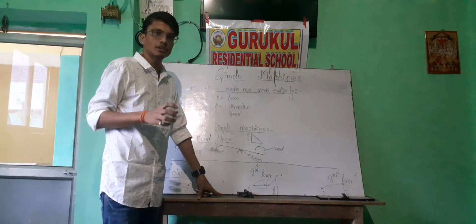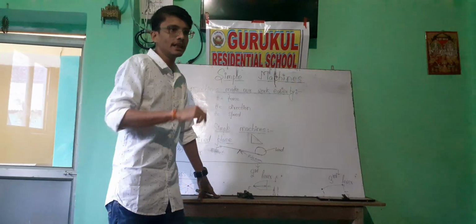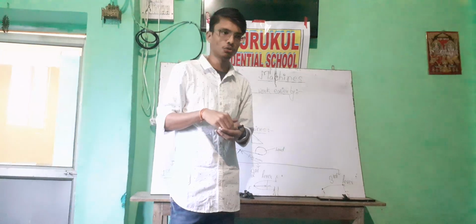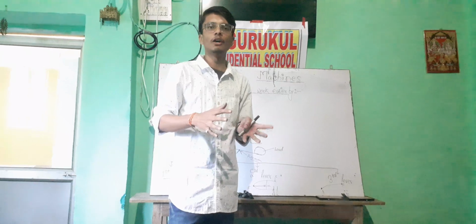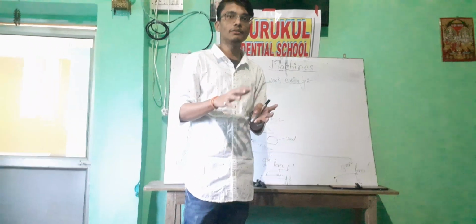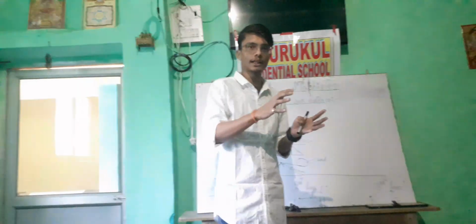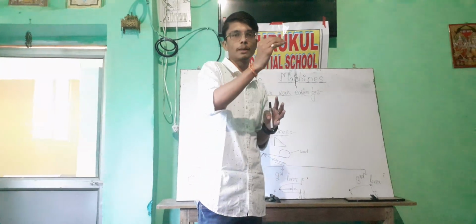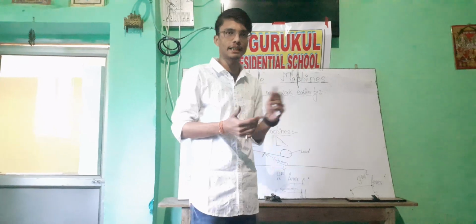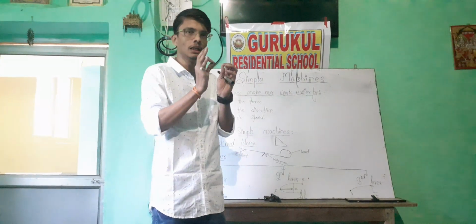Today we will discuss only the simple machine. There are two types of machine: simple machine and complex machine. A simple machine is easy to use and easy to understand. A complex machine is very complex. To use that machine, we have to know the methodology and understand its working process. In this chapter we will discuss only the simple machine.